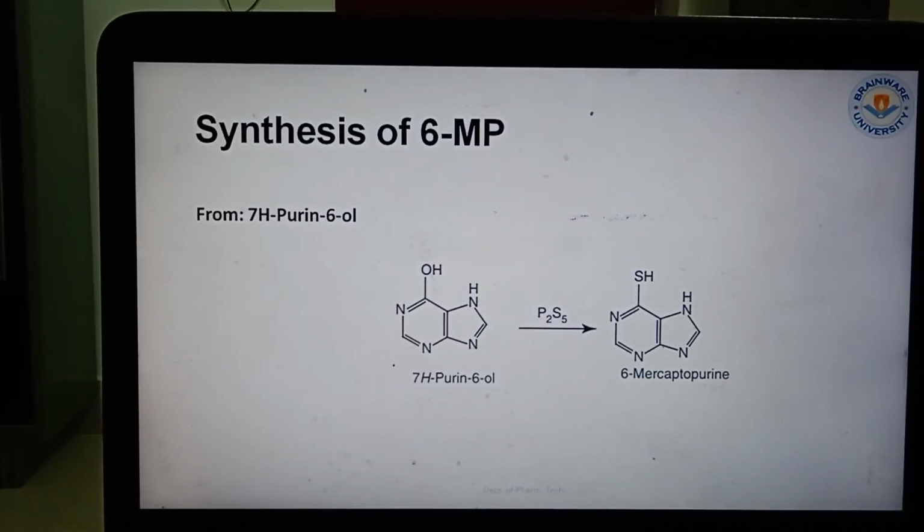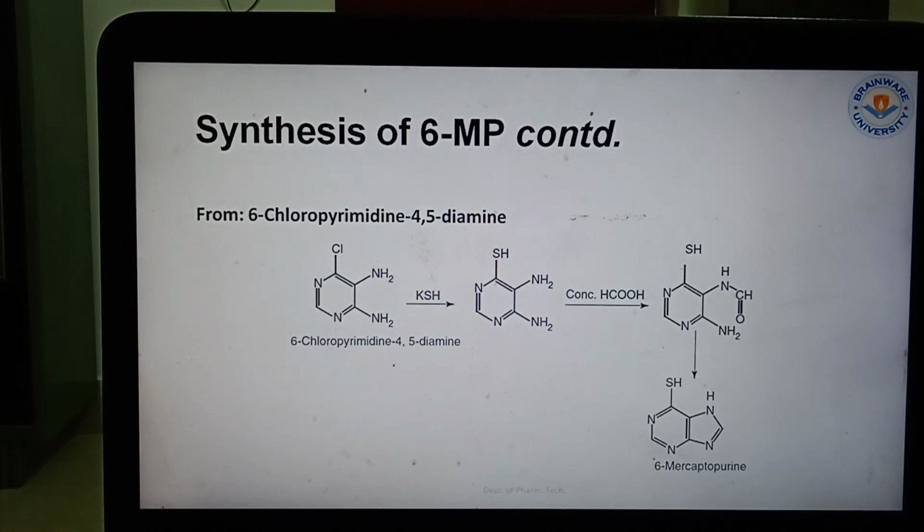Next, synthesis of 6-mercaptopurine. In the case of 7H-purin-6-ol, it is converted with phosphorus pentasulfide, P2S5, to 6-mercaptopurine. Next, it is converted to 6-chloropyrimidine-4,5-diamine. 6-chloropyrimidine-4,5-diamine is reacted with potassium thiosulfate and concentrated HCOOH. Acetic acid is there, that is converted to one byproduct and then 6-mercaptopurine.